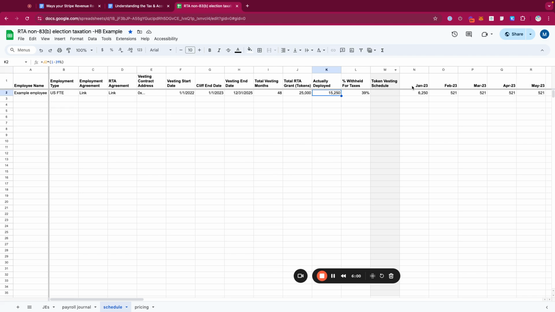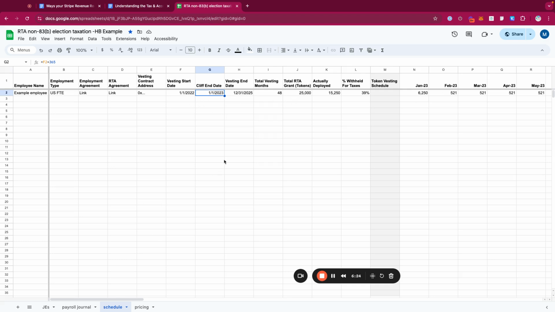Now, the vesting schedule here is what we see. The vesting schedule starts on January 1st, 2023, because that's when the cliff is actually reached. So before that time has been reached, there actually is no vesting. None of the grants actually vested, so there's no income tax liability, because nothing's really happened. It's still in a state where it's vesting.